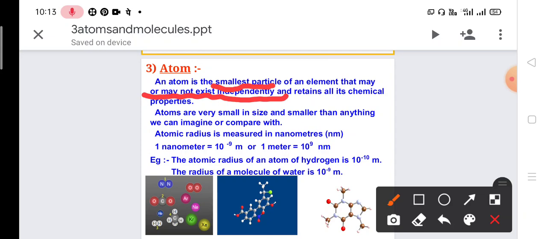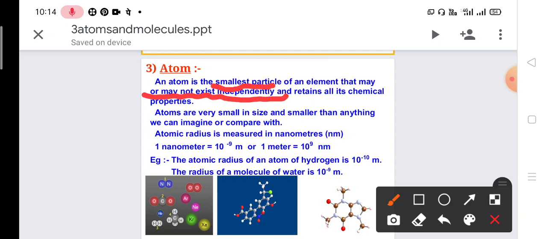So it is found in the combination form also. Plus, the oxygen atom is not present; the oxygen molecule is present in the atmosphere, where one oxygen combines with the other oxygen to form O2. This O2, that means two atoms of one element, that is two atoms of oxygen, combine to form one molecule of oxygen. So now we are discussing the atom. Just look over here.